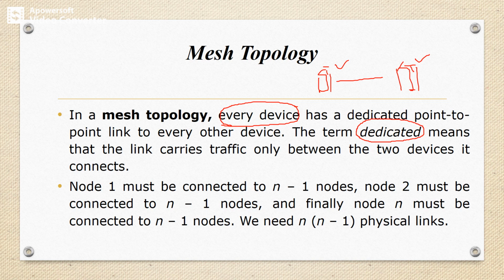A single node will have connections to the other respective nodes, that means n minus 1 connections will be available. Therefore we need n into n minus 1 physical links within the topology.